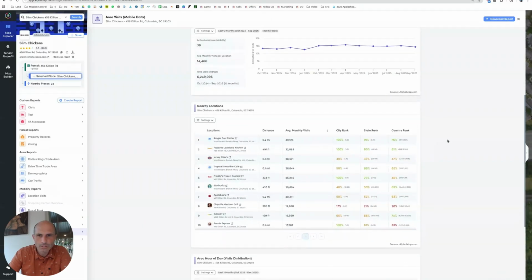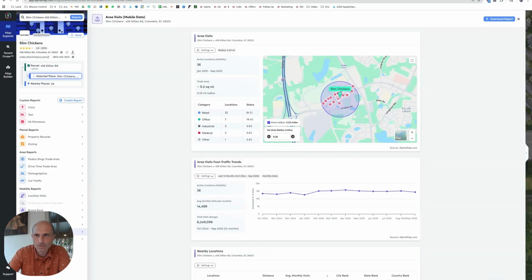The area on this one here's Popeye's Chicken. Popeye's Chicken is doing pretty well. They're doing a little over 1,000 customers a day. Starbucks is doing pretty well. They're doing like 800 customers a day or something like that. The others are mixed. It's not like everybody's flying off the shelf. Panda Express, bottom third or right on the hub between bottom third and middle third, on the shoulder of going off into nowhere. Chipotle, 28 percentile. So some of these aren't doing so well. But there's some customers in the area. And for whatever reason, the Slim Chickens is doing it.